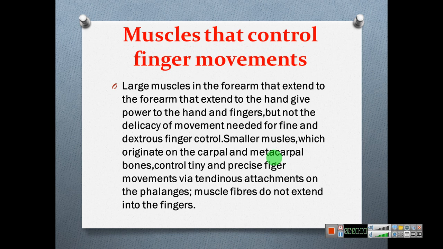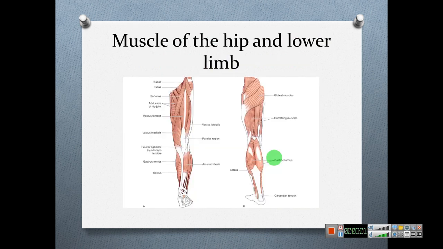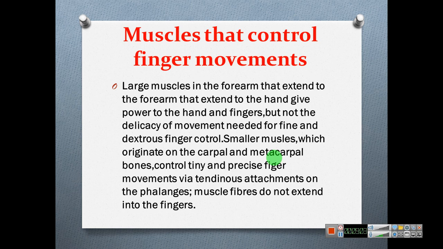Muscles that control finger movement. Large muscles in the forearm that extend to the hand give power to the hand and fingers, but not the delicacy of movement needed for fine and dexterous finger control.